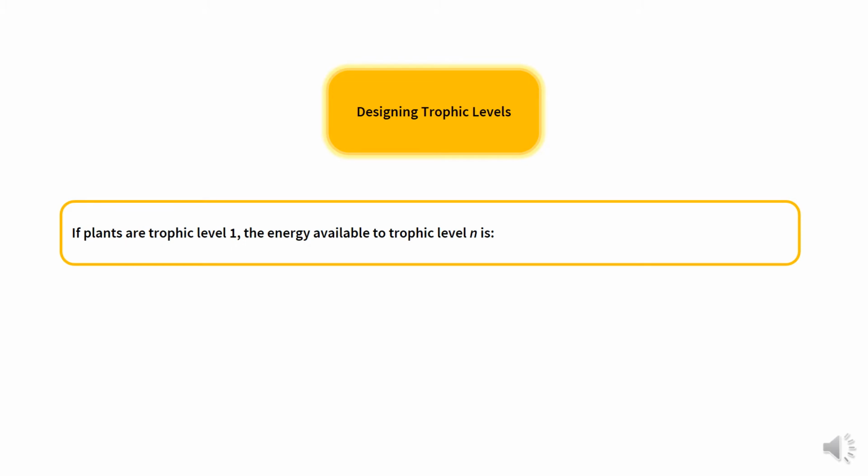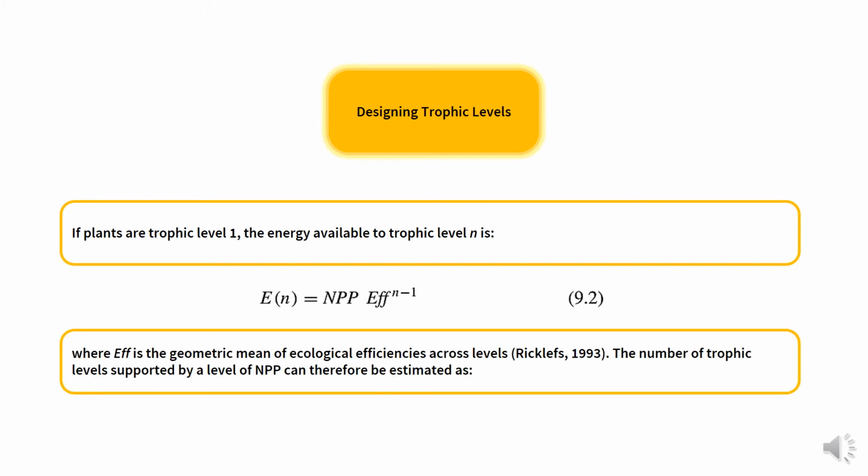If plants are trophic level 1, the energy available to trophic level N can be calculated as shown in the equation below, where EFF is the geometric mean of ecological efficiencies across levels. The number of trophic levels supported by a level of NPP can therefore be estimated as in the equation below.